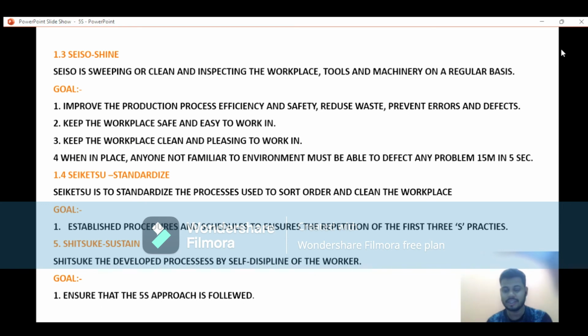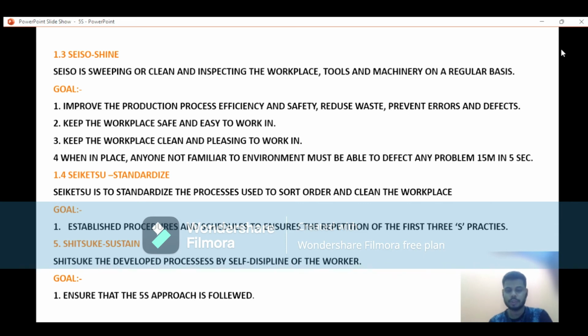That clearly says that if we obey the rules of 5S, that means we obey the first S, the second S, the third S. Then any new guys coming to the workplace have no difficulty to work, because everything is placed in the proper place.